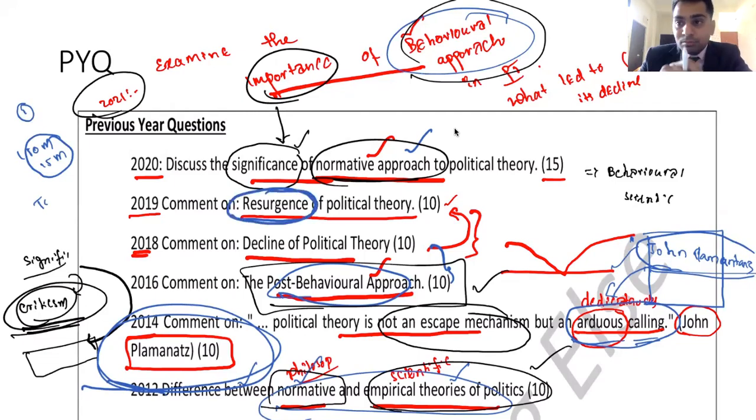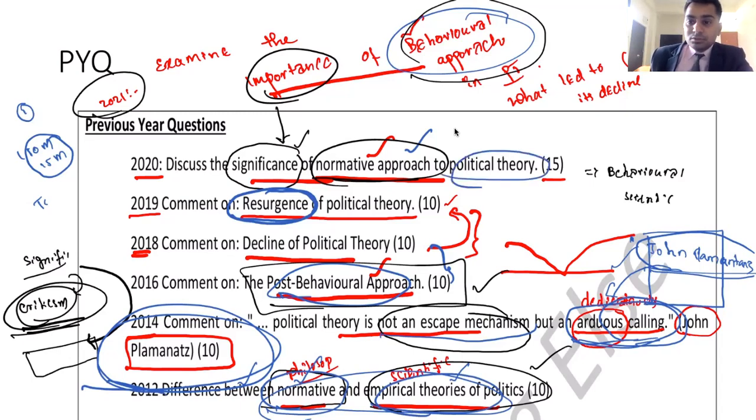Resurgence is one good term that you can use, right? Escape, not an escape mechanism. Orders calling, normative, empirical, these are the terms that you have to use. Political theory, right? These are the terms which you will get here from previous year questions. What are the terms that you will get here? Resurgence, political theory, escape mechanism, orders calling.